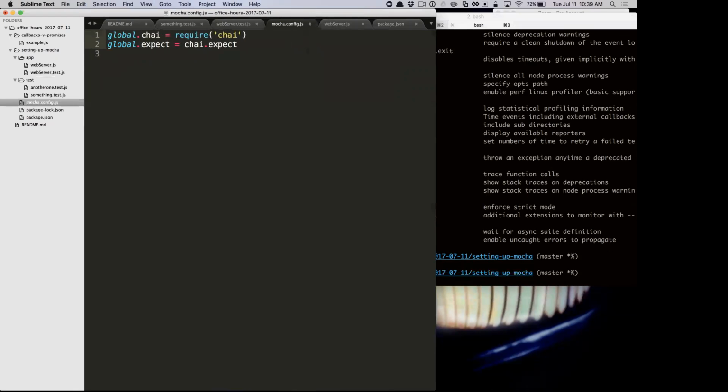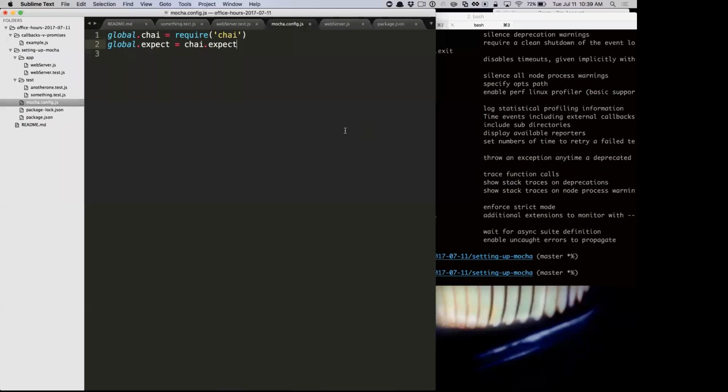So now we've done something we should really never do in any of our programs, but it makes sense for the way Mocha is set up. Mocha already defines a bunch of globals, so let's add a couple more, and we can have chai and expect. And then we could even add some other helpers and stuff in here if we wanted to.